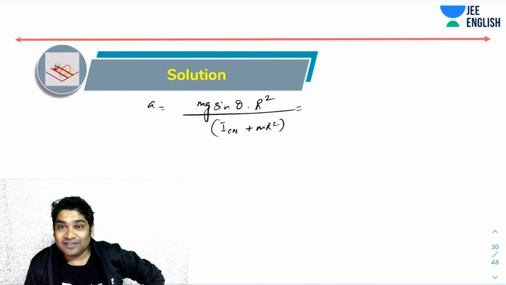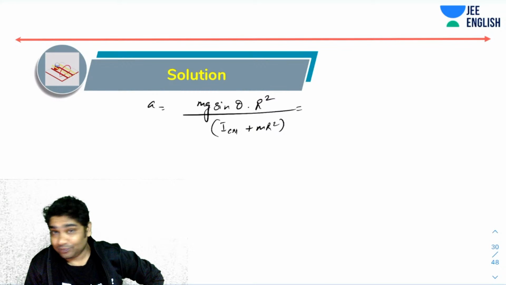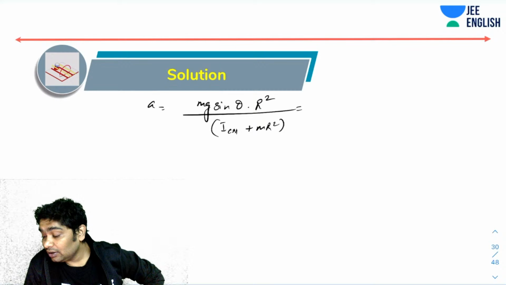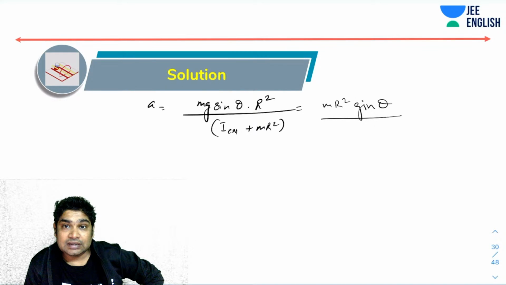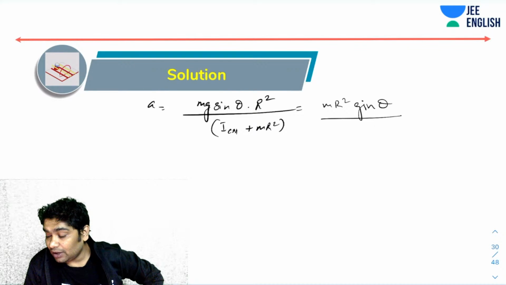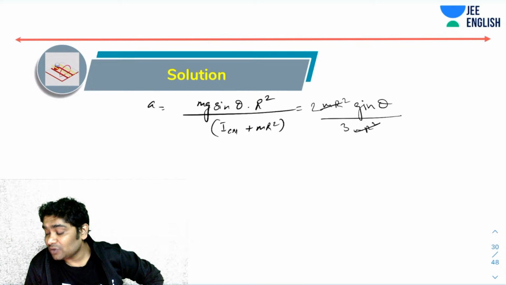When you substitute these values, what will you get? You will get m r square g sine theta here, and in the denominator, a solid cylinder has I_CM as half m r square. So half plus one, that will be 3 by 2 m r square. So you would have had the expression as 2 by 3 g sine theta, right?